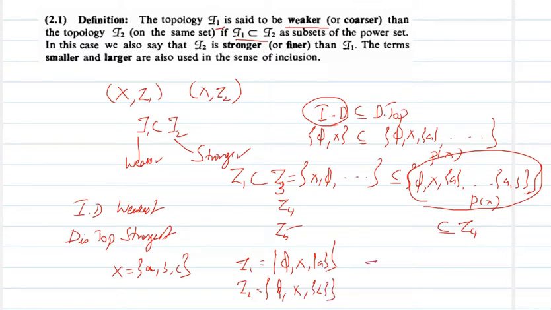You cannot write tau1 contained in tau2 or tau2 contained in tau1, because these are not comparable as subsets of the power set. So these two topologies are incomparable. That means none of them can be said to be the strongest or finest, smallest or weaker. Clear?